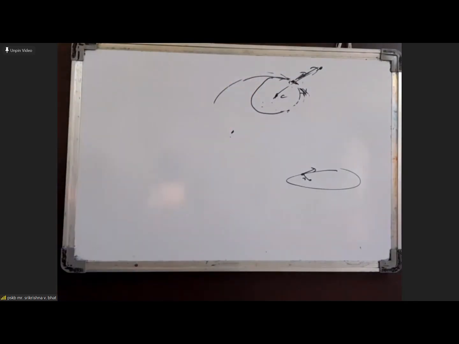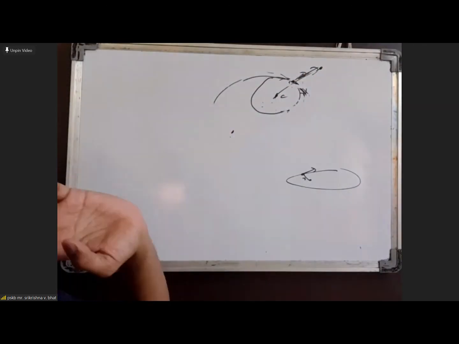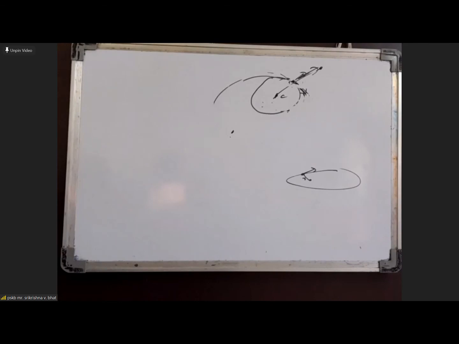Sir, will the particle which is projected tangentially stop momentarily at any point? No, sir. Stopping momentarily cannot happen for that particle, because the particle is projected perpendicular to the radial direction. So all the time during motion, it will have both components of velocity, the radial component as well as the perpendicular component. Even though the radial component becomes zero, the other component of velocity will not be zero. If it is projected only radially, then it will go only radially. It will not have velocity in any other direction.